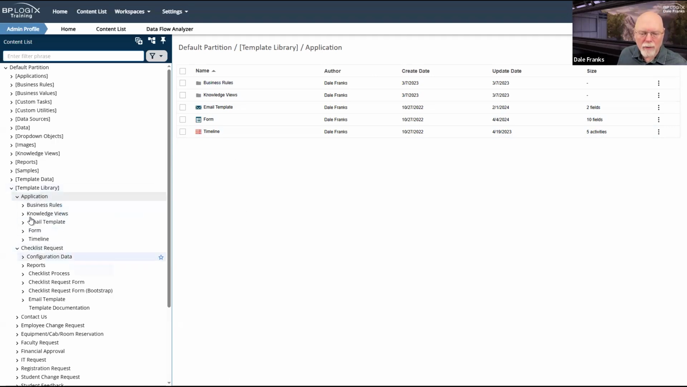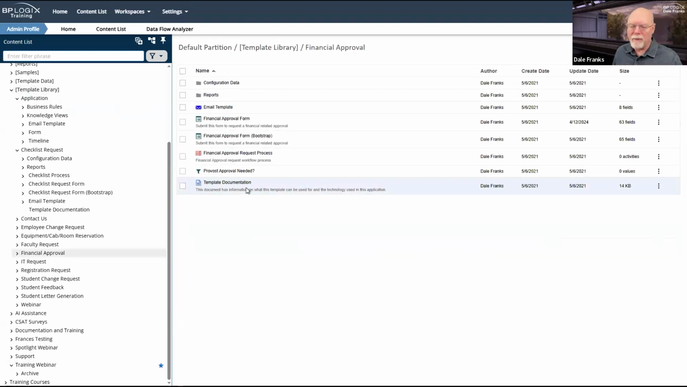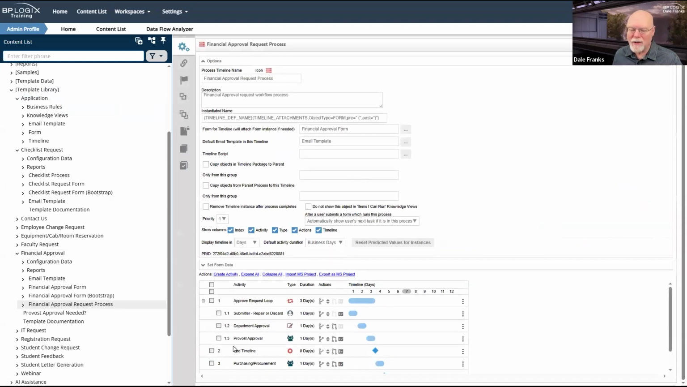I should tell you that all of the additional applications that we provide, should you download them, are not going to run out of the box. There are some very obvious reasons for that. First of all, we don't know who your users are. We don't know who is going to do what. So if we open up financial approval and go into the process timeline, I don't actually know who's going to approve what.